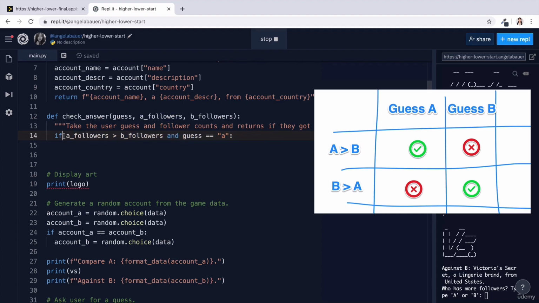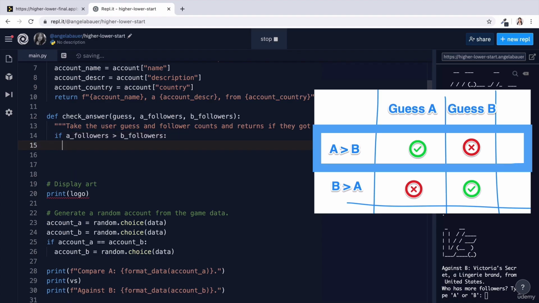And it also means you have to type a lot of this out instead of using the else as the alternative. So I think a much easier way would be to first check if A has more followers than B.